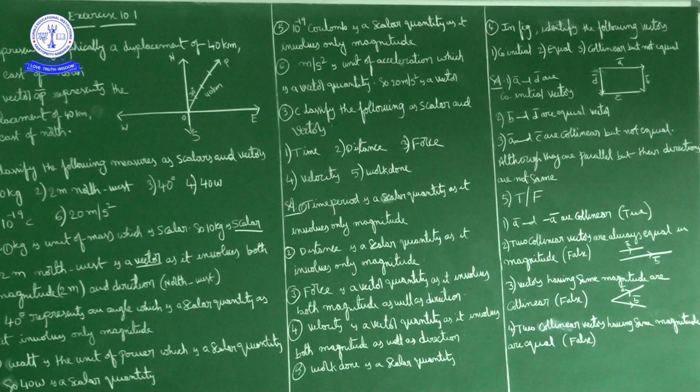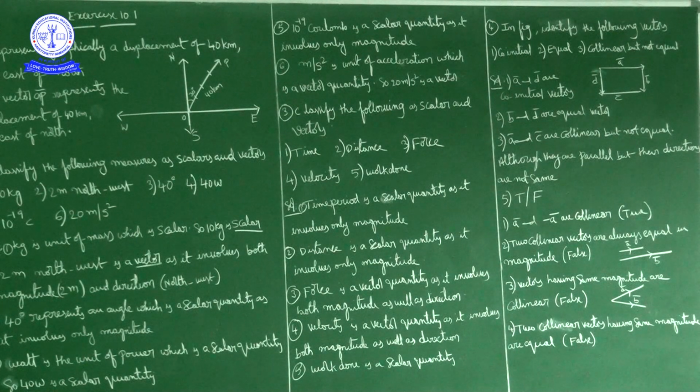Next question. In the given figure, identify the following vectors. This is the figure given: A bar, B bar, C bar and D bar. First one, co-initial vectors. Co-initial vectors means vectors which have the same initial point. If you observe here, A bar and D bar have the same initial point. So A bar and D bar are co-initial vectors.